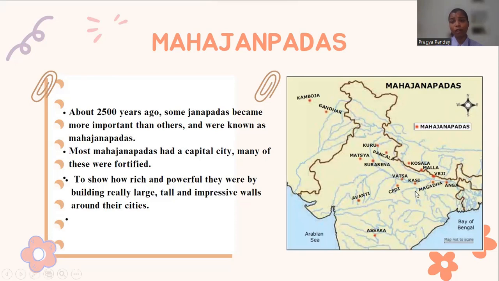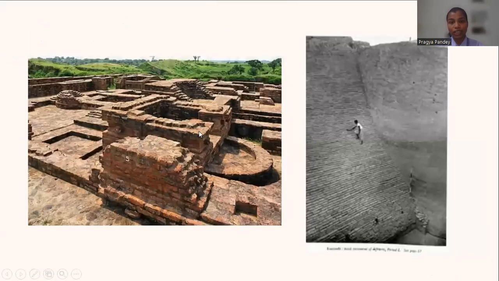For example, if we talk about Magadh, Magadh was one of the fortified cities. It had the resources of the river Ganga and its tributaries. It had jungles and several mountains which used to safeguard the whole Mahajanpad. These were really large, tall, and impressive walls which were built around cities, which also shows that the king is powerful and signifies how important his rule was. You all can see in this picture the different patterns of fortification to safeguard, and you can see how huge these fortifications were.